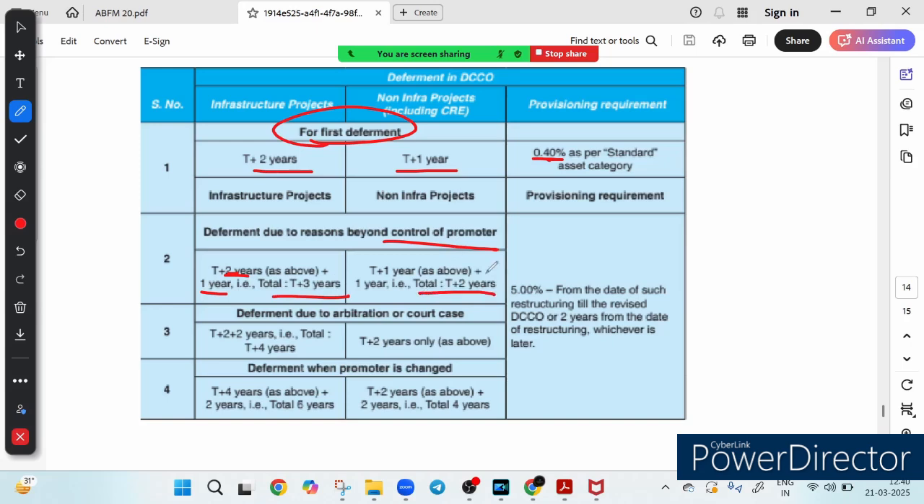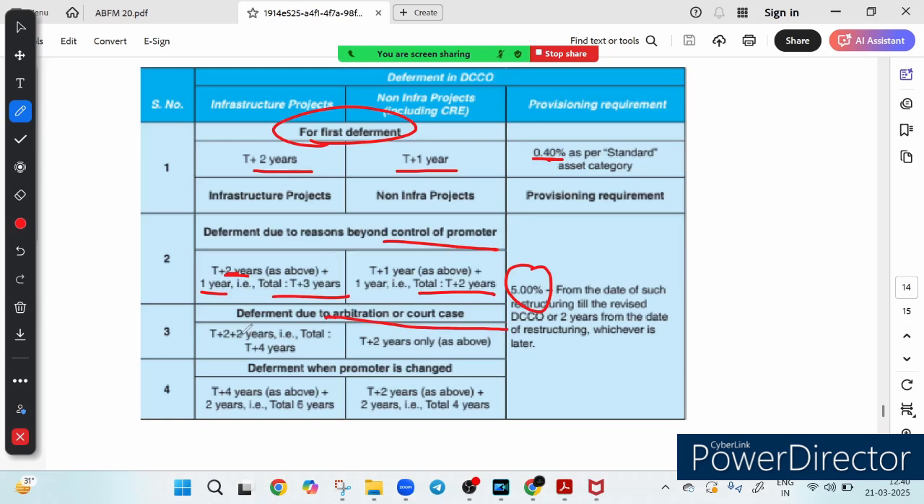But here is the catch: the provisioning requirement jumps to 5%. Earlier it was just 0.40%, now it is 5%, right? Applicable for 2 years or till revised DCCO, whichever is later. Step number 3, what if the deferment is due to arbitration or a court case? Suppose some court case is there, because of which deferment is happening.